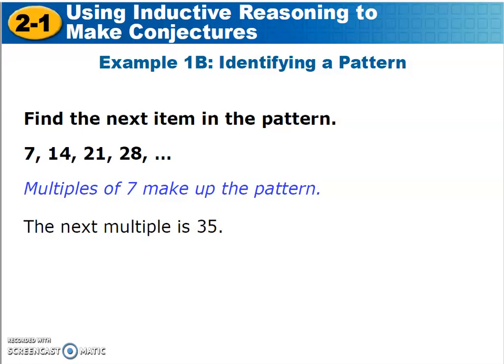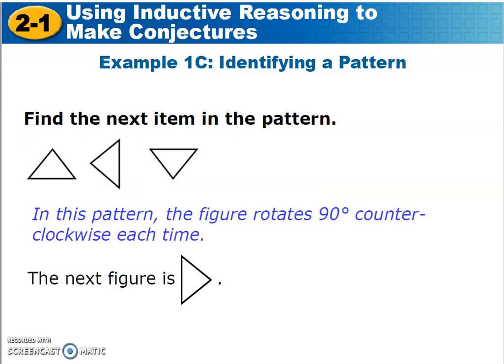Take a look at this one, very similar. Find the next item in the pattern. 7, 14, 21, 28. Use inductive reasoning. Inductive reasoning is reasoning where you look for a pattern or you base it on an observation. So I'm looking, observing, I see, oh, those are multiples of 7. So I use the pattern that I came up with in my mind to make my conjecture, and the next multiple is 35.